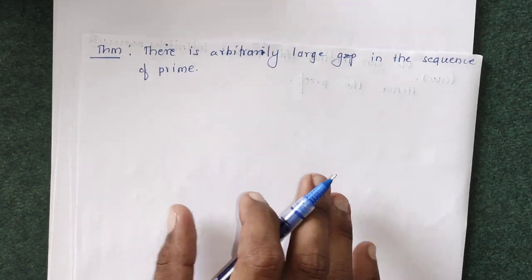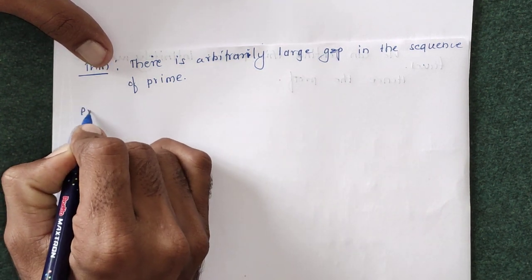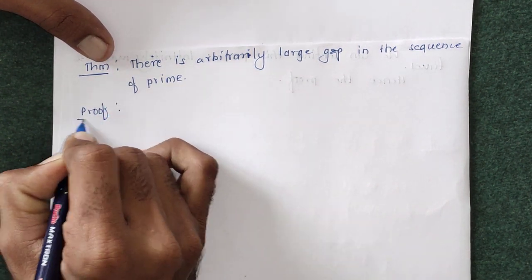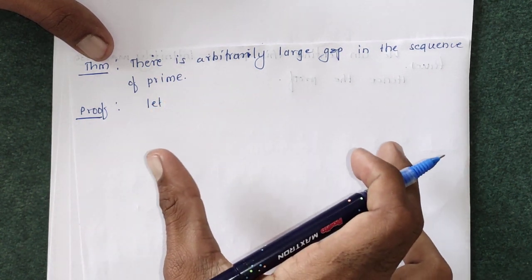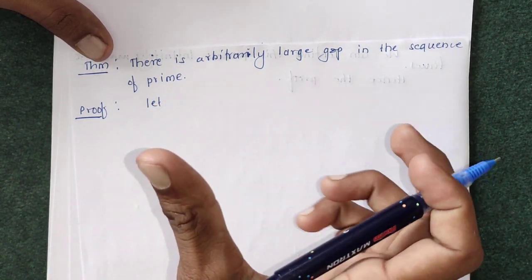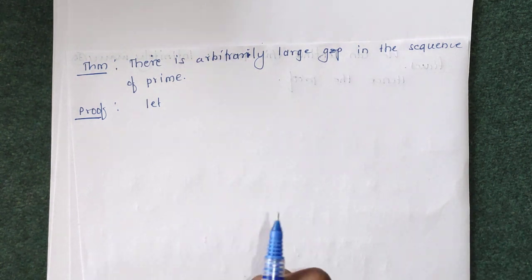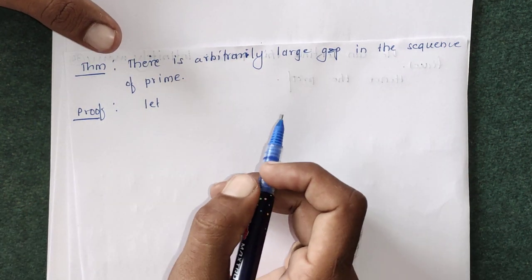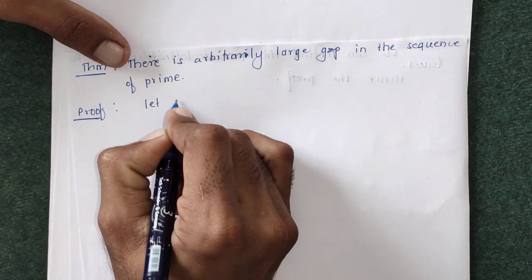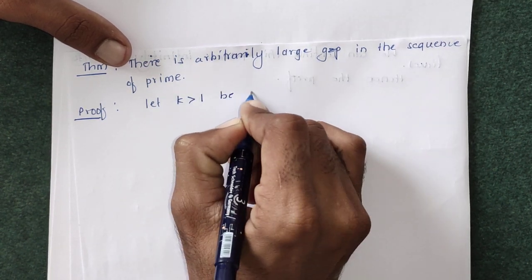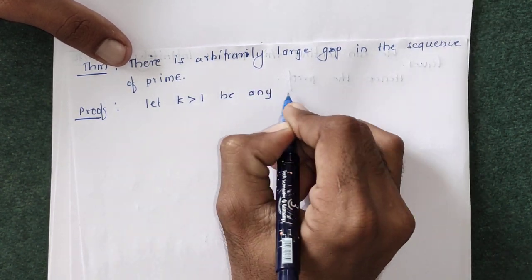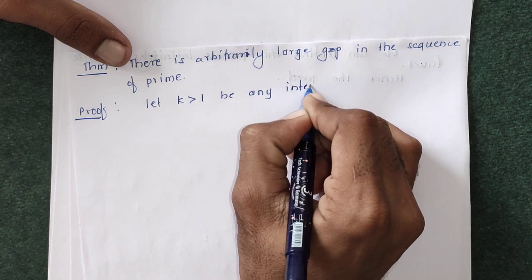So we are going to prove this. In the proof, we are going to show that there are, suppose, k integers in between any two primes. Then we can say that there is a large number of composite numbers in between two primes. Let k greater than 1 be any integer.